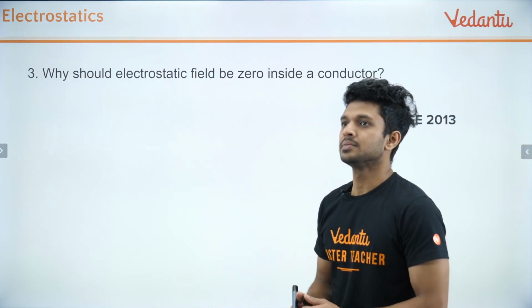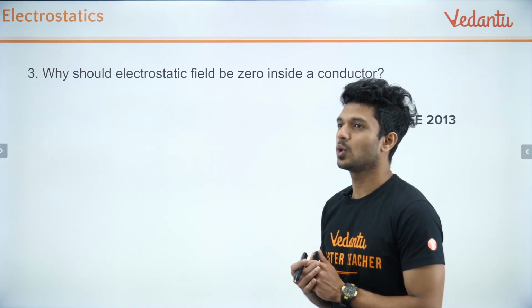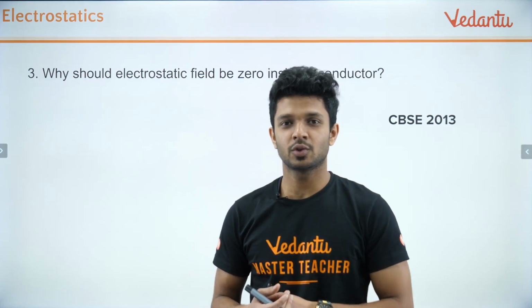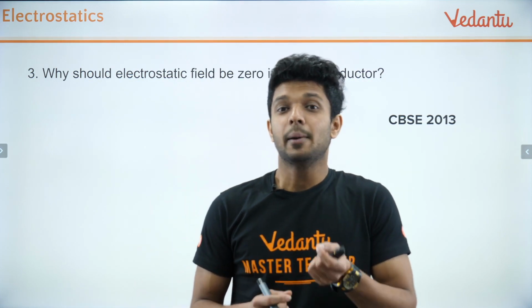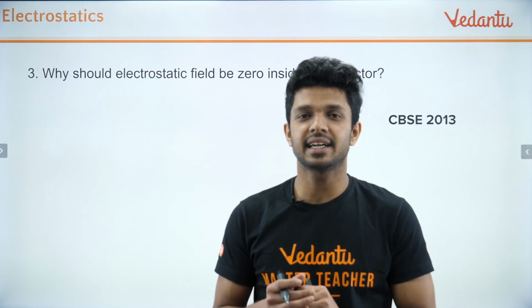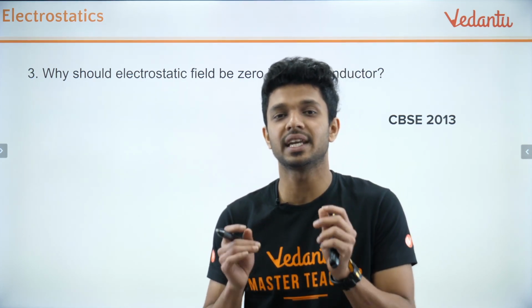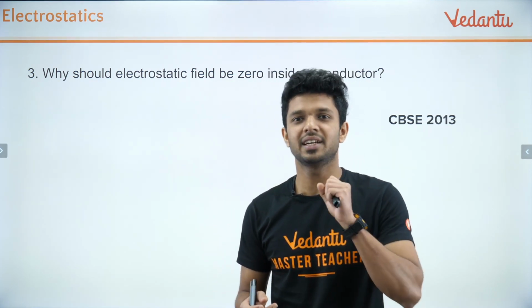Next question. Why should the electrostatic field be 0 inside a conductor? You must have seen this in many books. Your teachers might also be telling it whenever the class is taken, but you might not know why it has to be 0 inside the conductor. Everyone tells that the electric field inside the conductor has to be 0 in the electrostatic condition, right? Why does it have to be? Shall we discuss that?